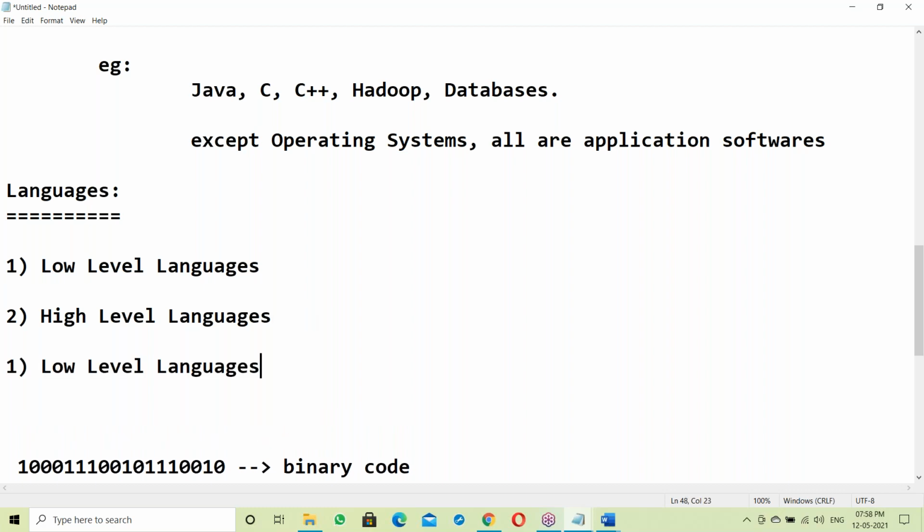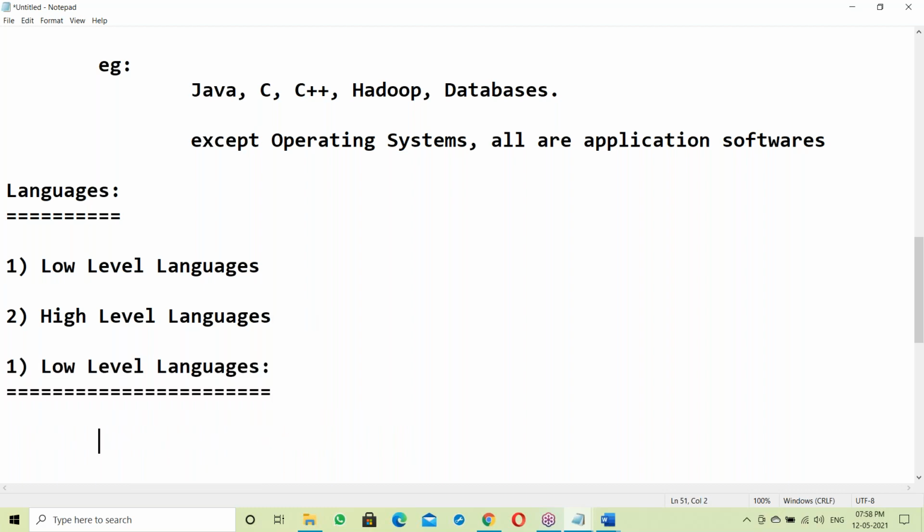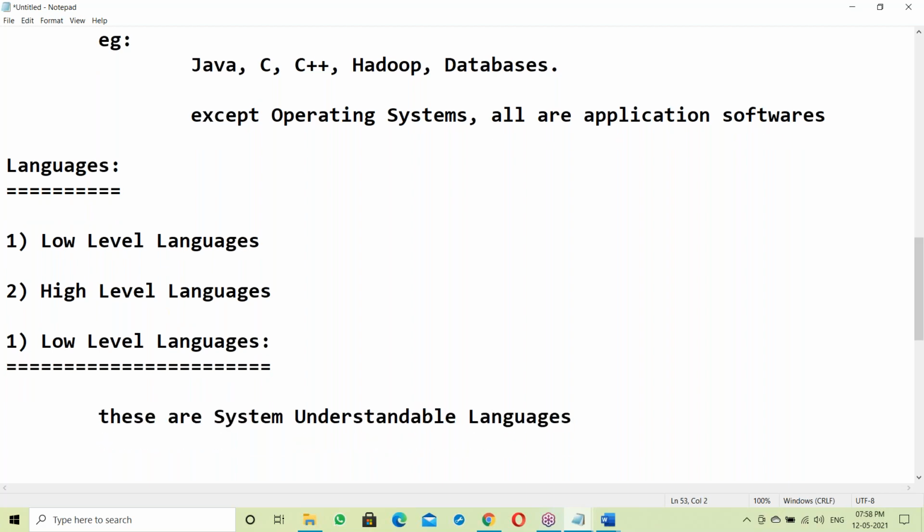Low level languages are system-understandable languages. They are in binary format.